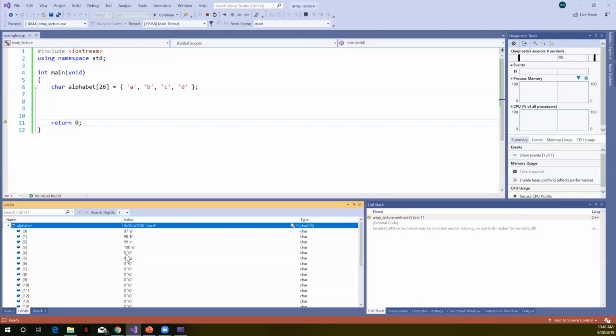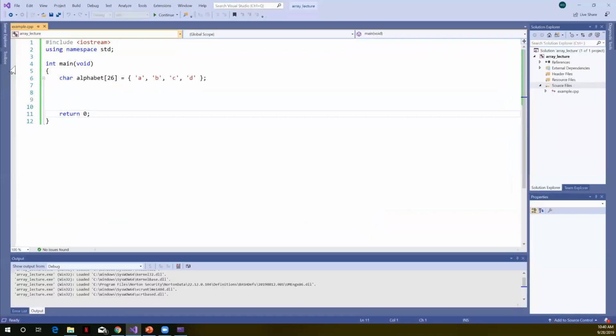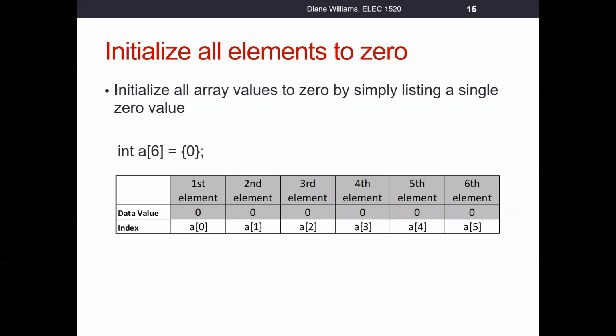You can see the number 0 is initialized there. So any data type we want, we can create an array of that data type, and we can use an initializer list with that. Like I said, it comes in most handy whenever we want to initialize things to zeros.